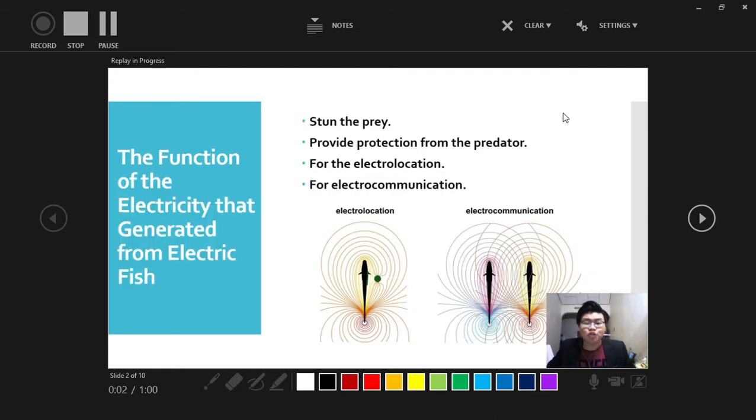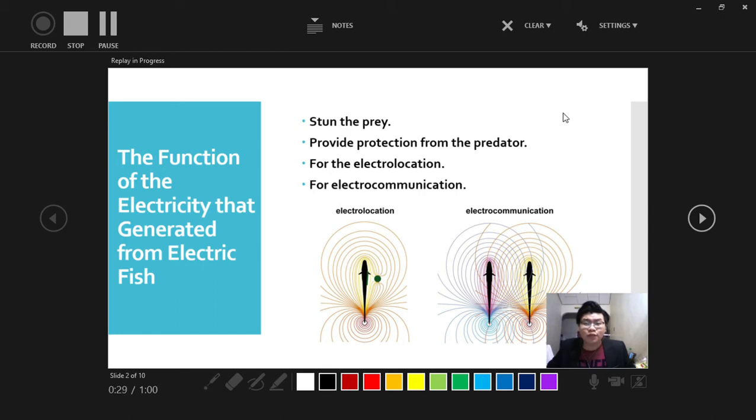The electricity generated by the strongly electric fish is high in voltage, and it can be used to stun the prey and cause the prey to be paralyzed and consumed alive, or used as protection to stun a predator. But in the case of weakly electric fish, the electricity they generate is low in voltage and cannot be used to hunt prey. Then, what is the function of generating electricity?